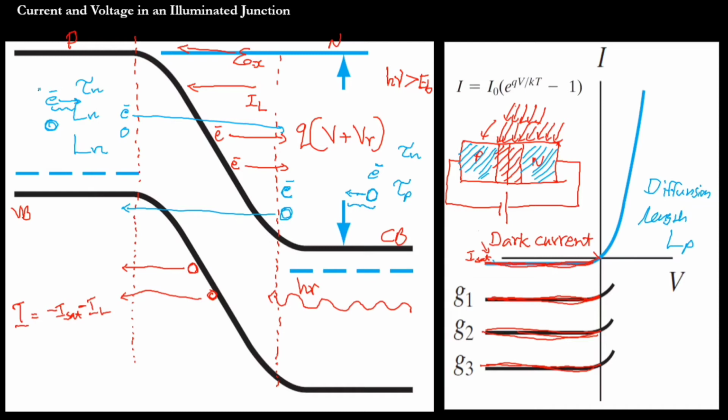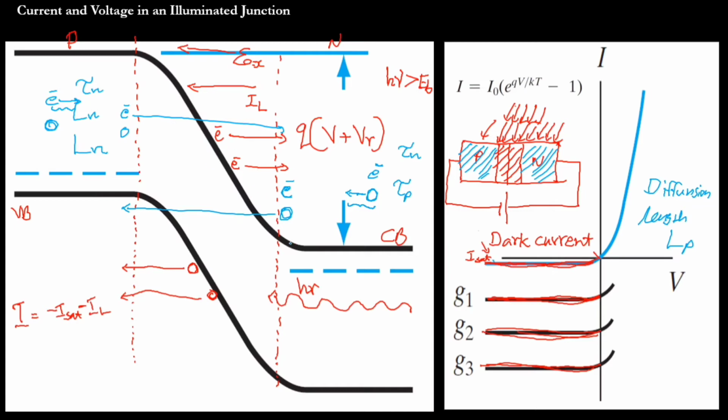So that is what will happen in this p-n junction under reverse bias. We learned about the diffusion length of hole LP, the diffusion length of electron Ln, and tau, the time span of charge carriers before they recombine, for holes in the n region and electrons in the p region, because those are the minority charge carriers in that area. Basically, how does it work?